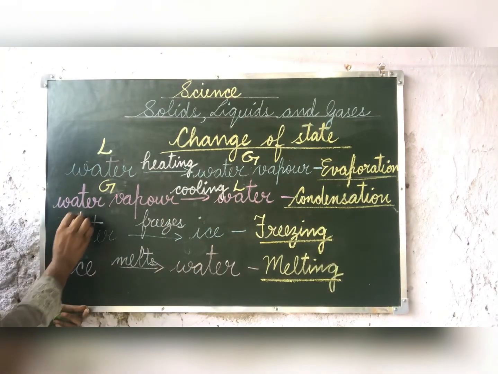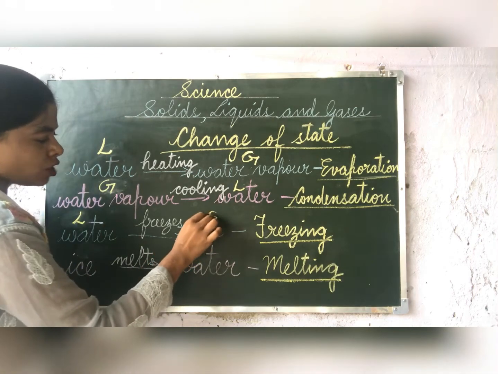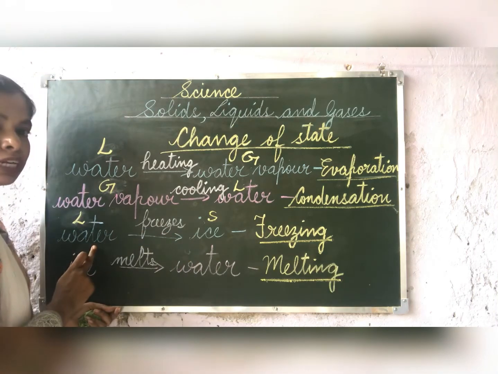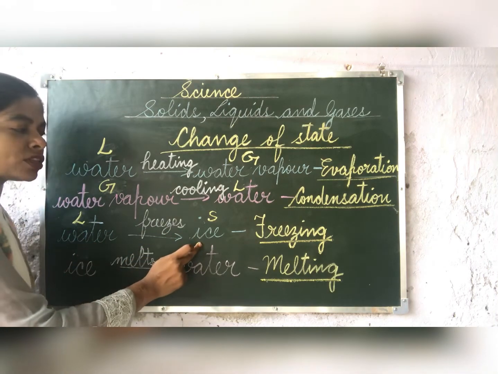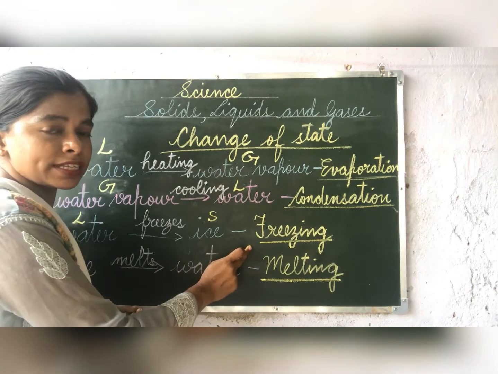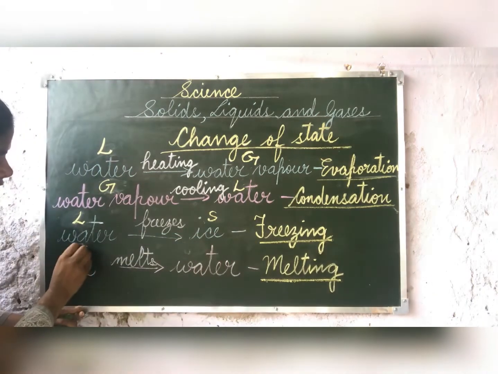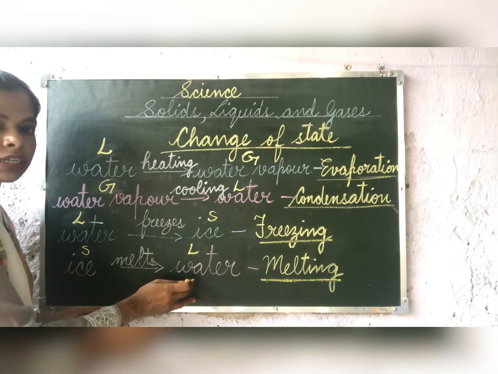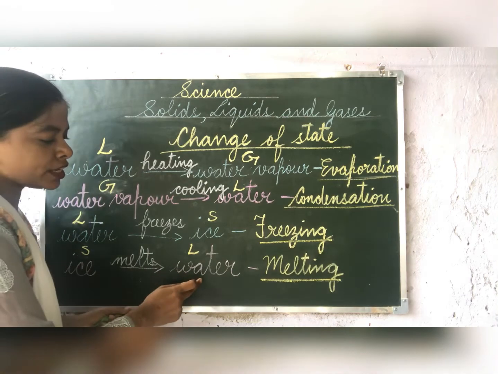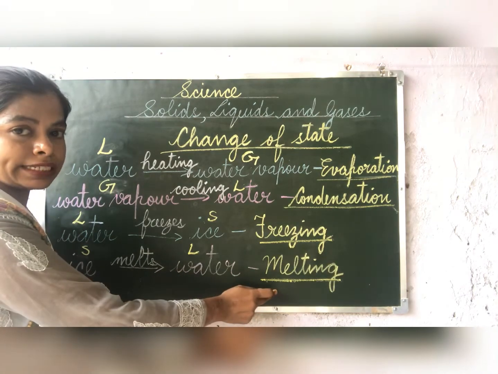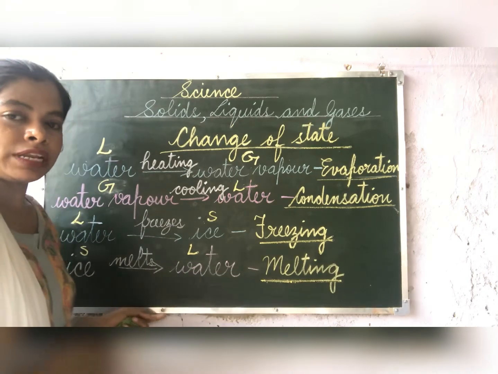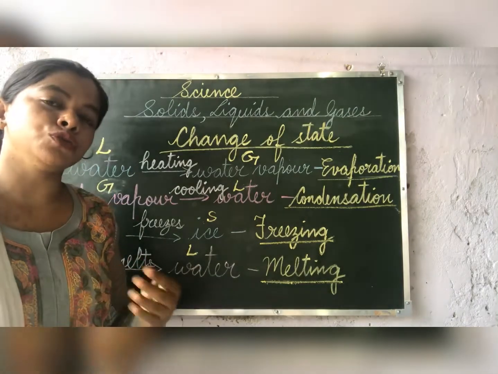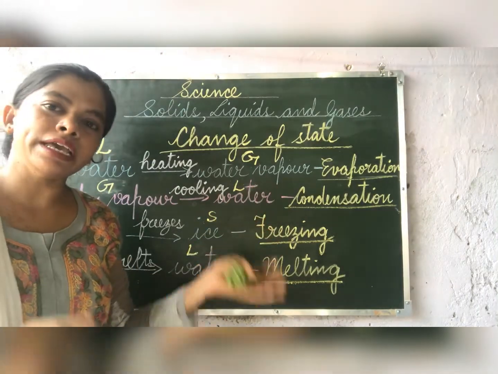Next is water. Again, water is liquid and ice is solid. When water freezes and changes into ice, this process is called freezing. And children, ice is solid and water is liquid. When ice melts and changes into water, it is called melting. So children, the three states of matter, solid, liquid and gas, can change from one form to another by heating or by cooling.